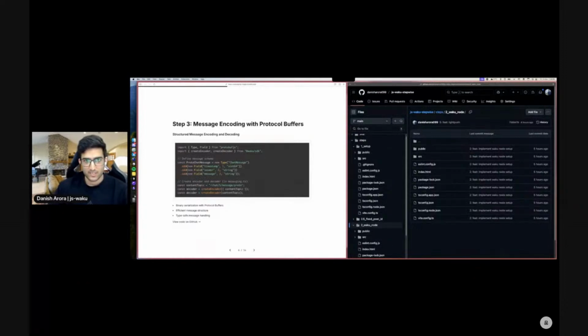Moving on, here is how we define the message structure that we will use throughout our application. We're using protocol buffers here for efficient binary serialization. This makes our message a bit smaller and faster to process than JSON. So here we're defining a very simple schema. We have the timestamp of the message sent, the sender itself, and the message string. And down below, we create both encoders and decoders using our content topic. So think of content topics like channels in the Waku network. It determines who receives which message.